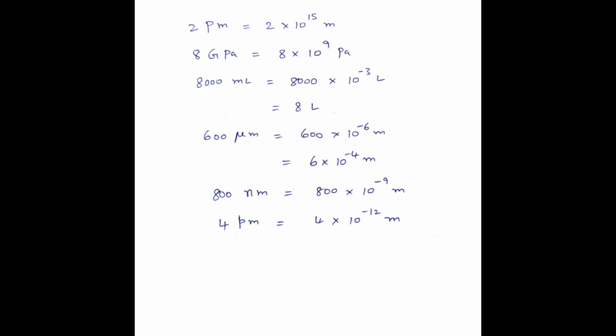And 8000 mL, m means milli, milliliter, milli means 10 to the power of minus 3 liter, so 8000 into 10 to the power of minus 3, that is 8 liter. 600 micrometer, micro means 10 to the power of minus 6 meter, so 6 into 10 to the power of minus 4 meter. 800 nanometer, nano means 10 to the power of minus 9. Similarly 4 small pm, small p is nothing but pico, pico means 10 to the power of minus 12, 4 into 10 to the power of minus 12 meters.